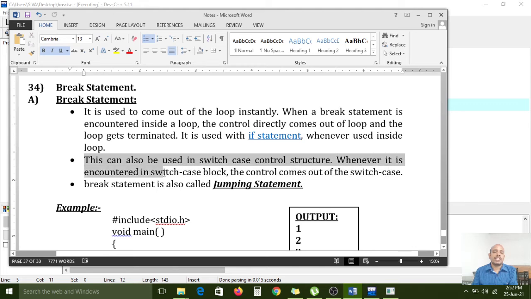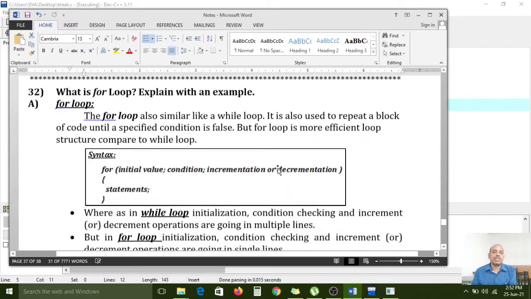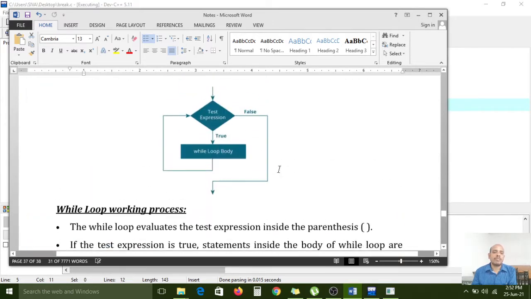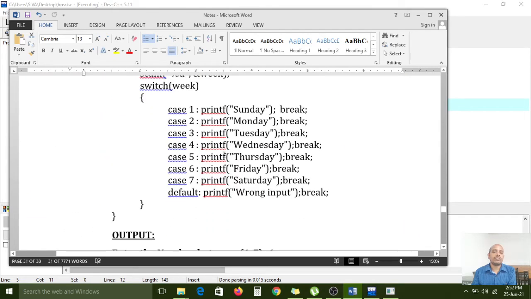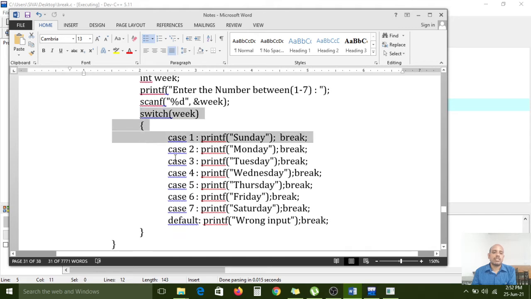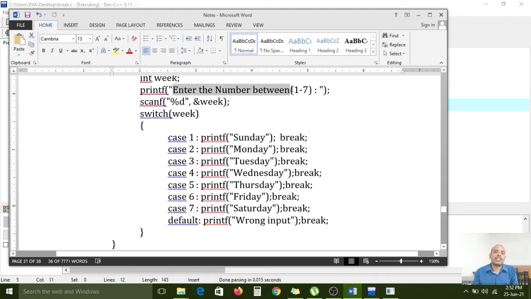Whenever it is encountered in a switch case block, the control comes out of the switch case. Carefully observe, in the switch case also we can use the break statement. So this is the switch. When you get the input from the keyboard, while executing the program, first it will print this message: enter the number between 1 to 7. So if you enter a number between 1 to 7, it will take it as an input.